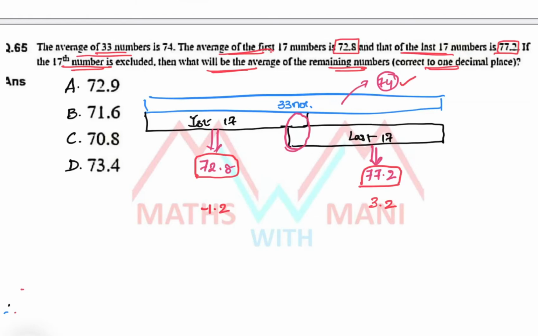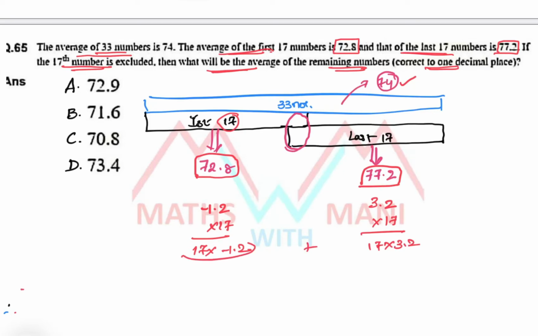Now, for one number the average is reduced by 1.2, so for the total 17 numbers, multiply with 17. Here also for one number it is 3.2, so for 17 numbers it is 17 into 3.2. Now add these two: 17 into minus 1.2 plus 17 into 3.2.